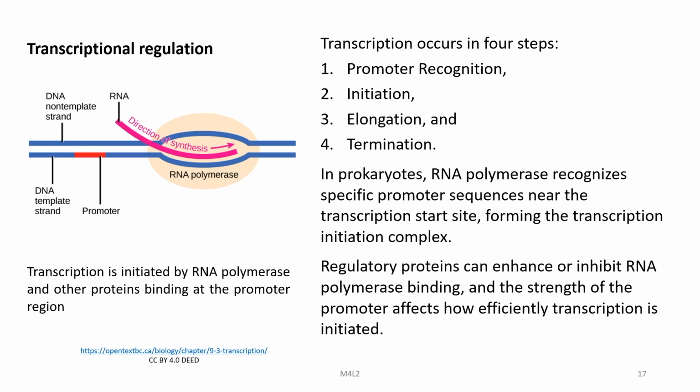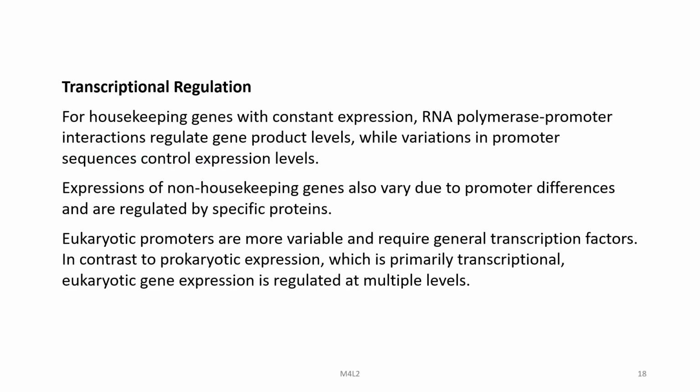Then we have transcription regulation, and we know that transcription occurs in 4 steps. First is promoter recognition, then initiation, elongation, and termination, which we have discussed at length in the earlier lecture. Here we will focus on the regulation of this whole process. We know that RNA polymerase will recognize the specific promoter sequence near the transcription start site, forming the transcription initiation complex, or TIC. Regulatory proteins can enhance or inhibit RNA polymerase binding, and the strength of the promoter affects how efficiently transcription is initiated.